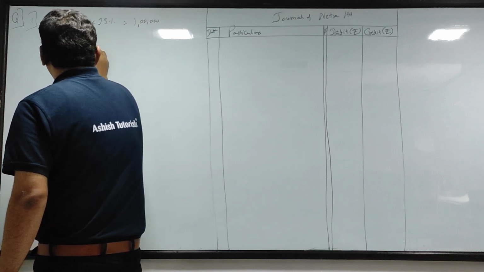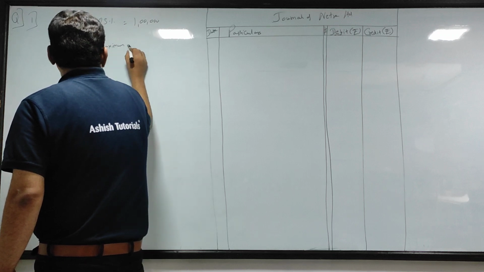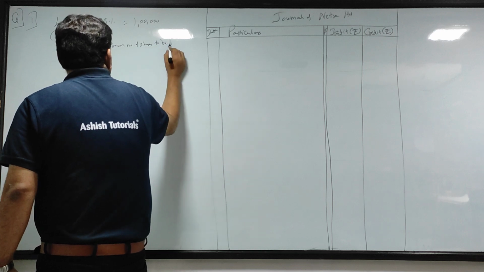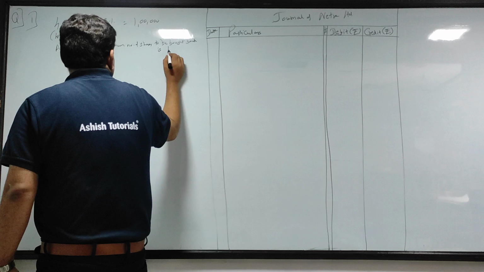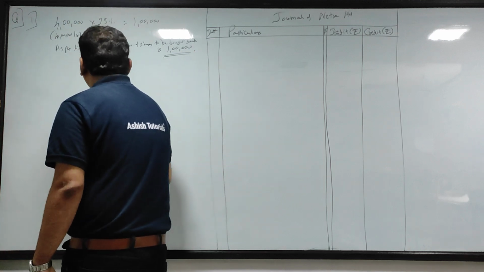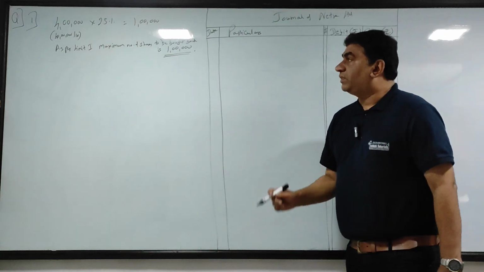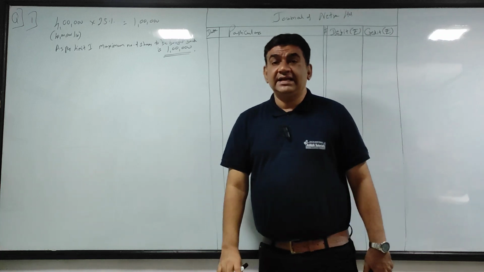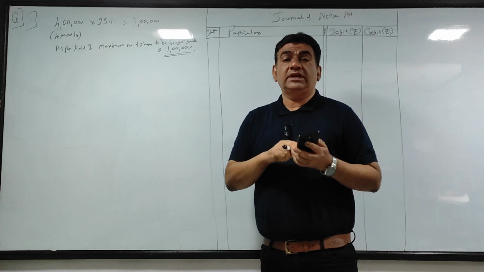As per limit 1, maximum number of shares to be bought back is 1 lakh. So maximum 1 lakh shares to be bought back as per limit 1. That means you cannot buy back more than 1 lakh.